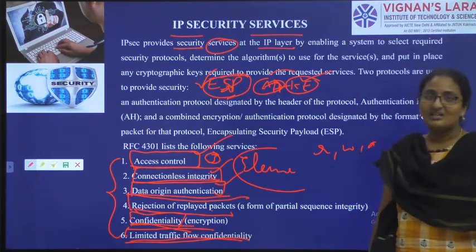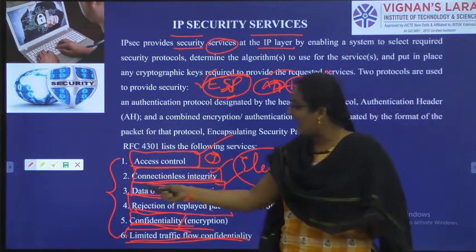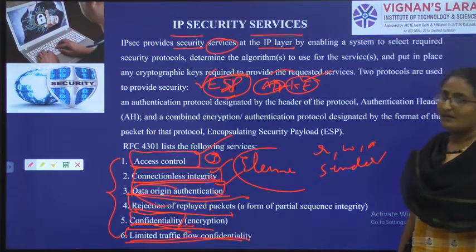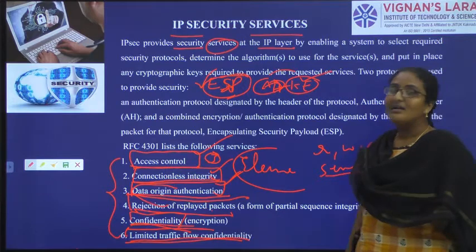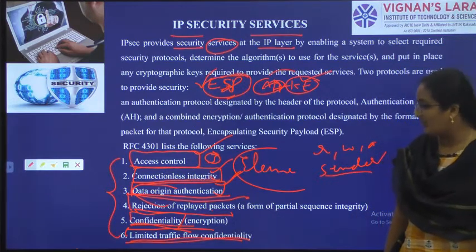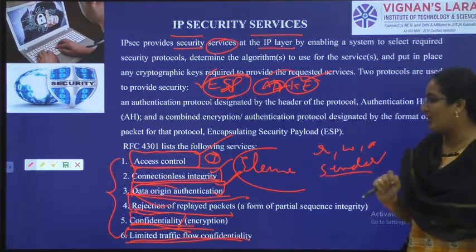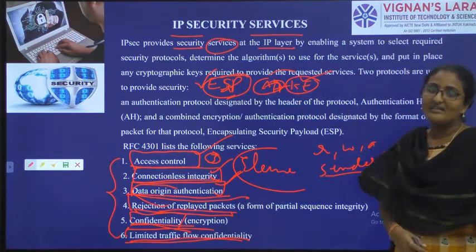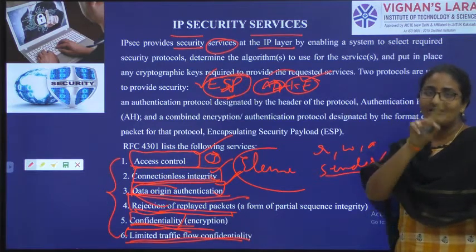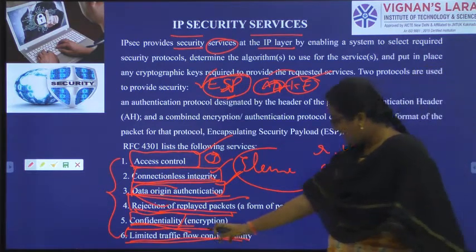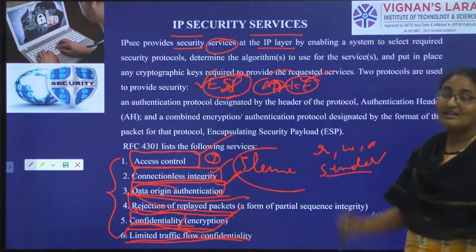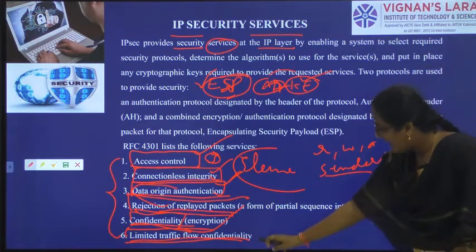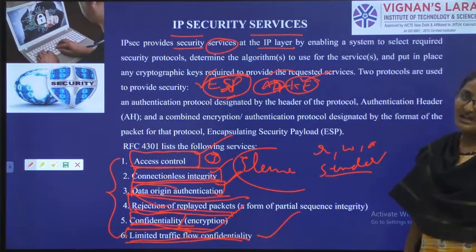Data origin authentication: where will the data originate? Near the sender, the data origin will happen. So sender authentication is verifying whether the sender is genuine or not, whether it is the real sender. Next one, rejection of replayed packets, is eliminating the duplication, eliminating the redundancy, sending one packet only one time. Next, confidentiality is creating assurance that every bit of the data is encrypted. Last one is limited traffic flow confidentiality.